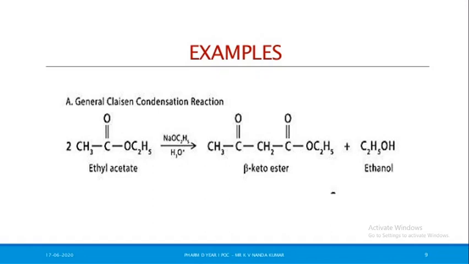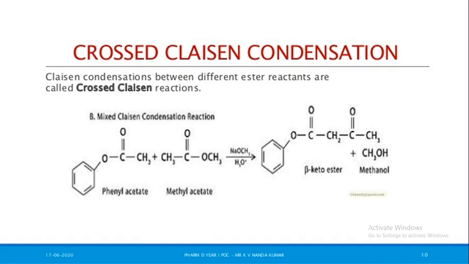General Claisen condensation reaction: ethyl acetate in the presence of sodium ethoxide gives a beta keto ester. Then ethanol is removed, as you know from the previous slide. Then the next point.